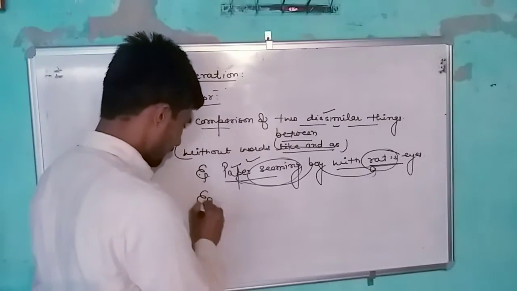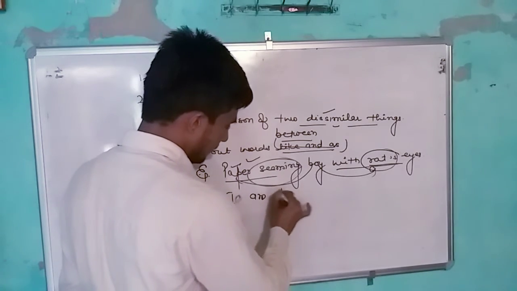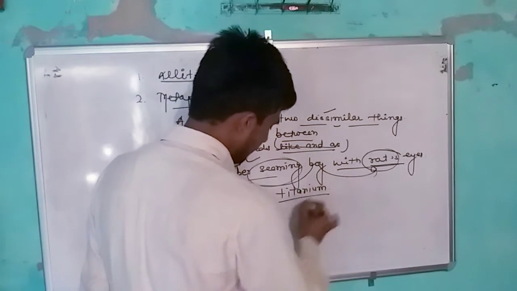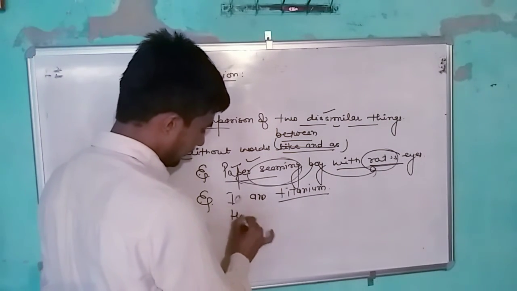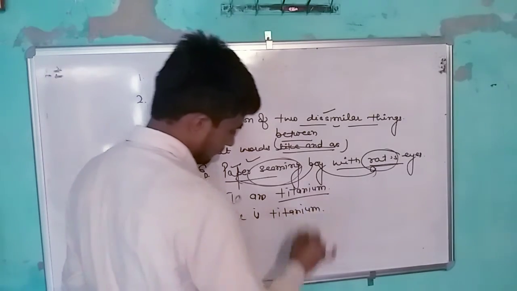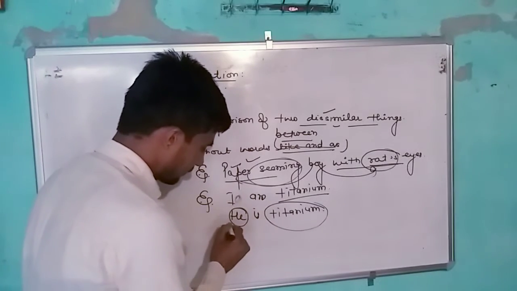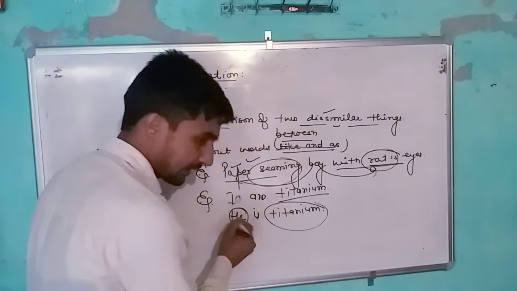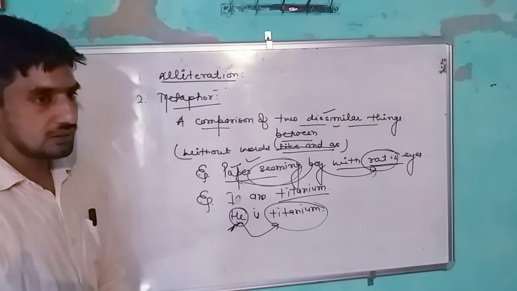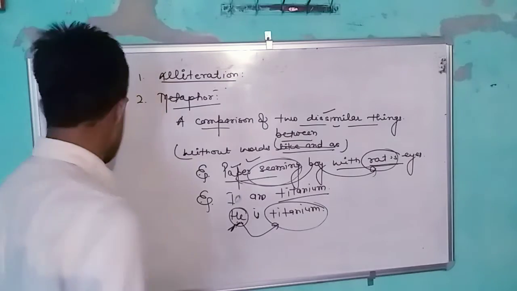Another example: I am titanium. Titanium, a strong metal, and there is the comparison of a person, anyone, to titanium. That's why there is a literary device, and the literary device is metaphor. Next one.